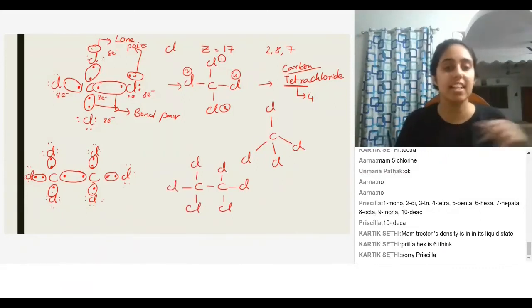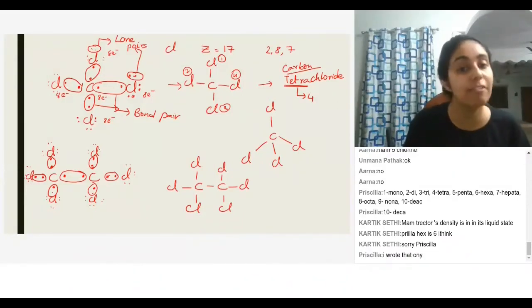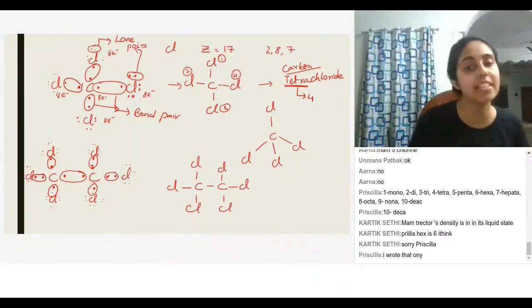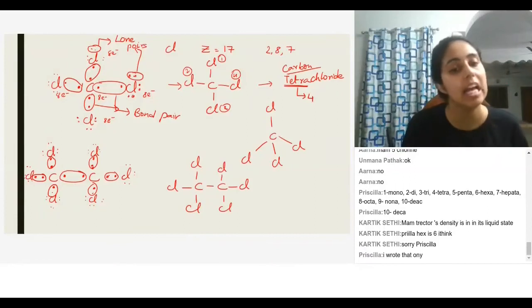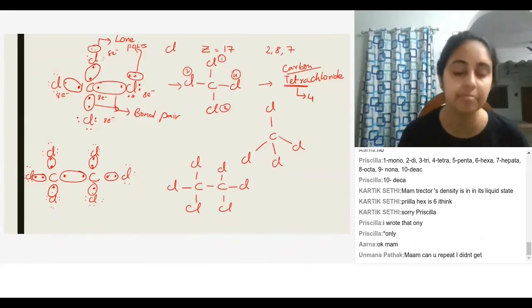Did everybody understand this? So it is possible to have 6 chlorines, but you need to have 2 carbons for that. Or you can also have 5 chlorines and 1 hydrogen instead of a chlorine, but you still need 2 carbons for that. Okay. Then now we did 2 carbons with 6 chlorines, right? So then we can do that for 10 carbons also, right?